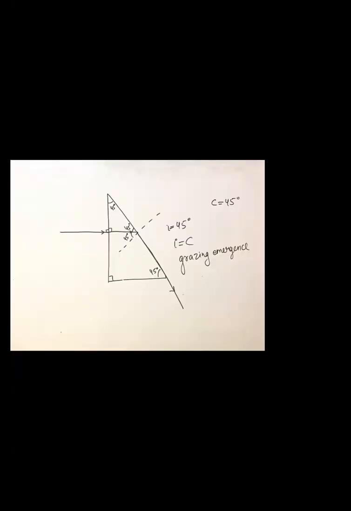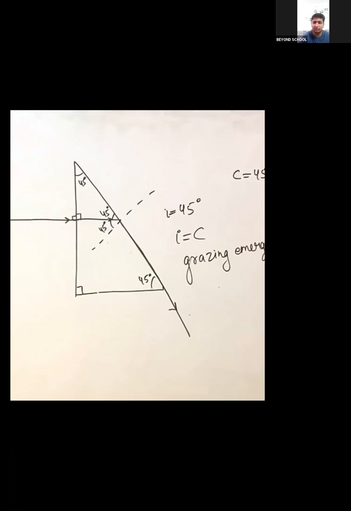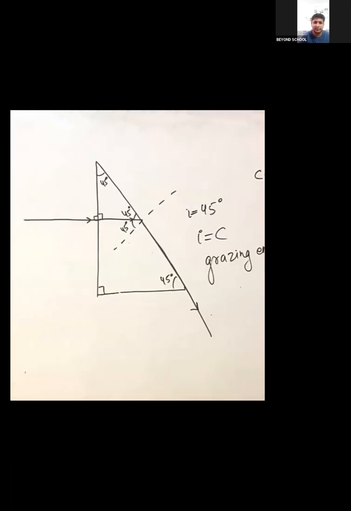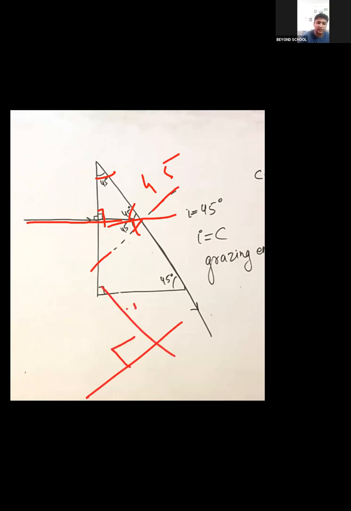Let's see one example of emergent ray. Suppose the critical angle is 45 and this angle is also 45, this is perpendicular, this is 90, so this becomes 45. This is 45, so the angle of incidence, the total is 90. If this is 45 then this will also be 45.